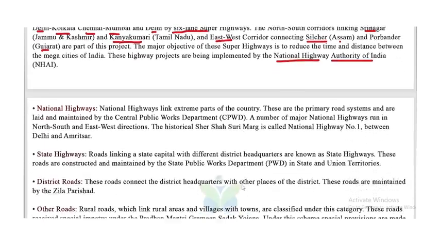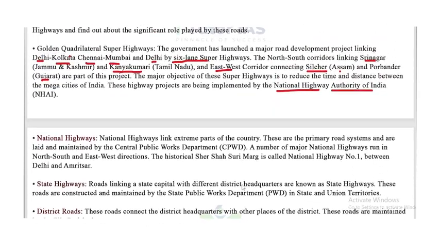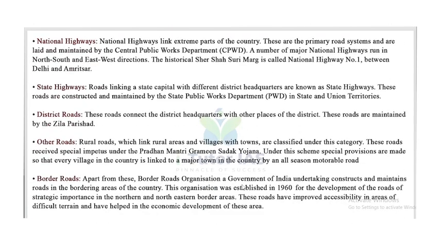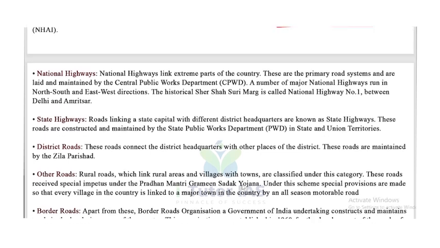Now, first one is national highways. These are some of the important roads in India. National highways link extreme parts of the country. They are the primary road system and are laid and maintained by the Central Public Works Department.